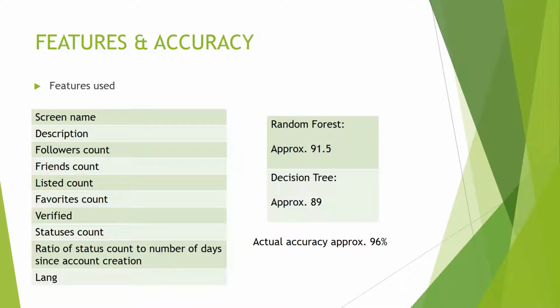Another set of selected features can be seen on this slide here, which didn't include the default profile image and the has extended profile. It did yield a better accuracy score than the previous feature selection. Our actual accuracy score improved to 96%.